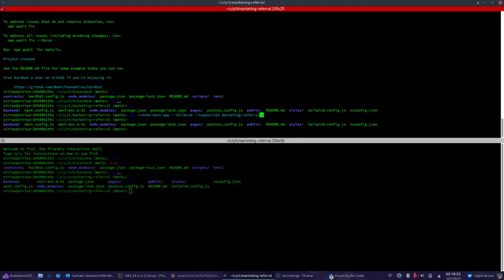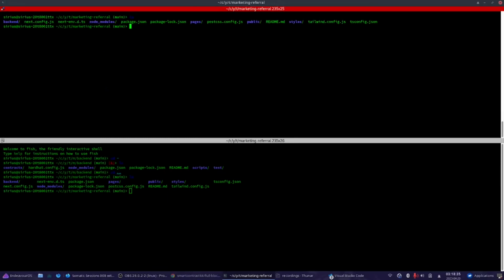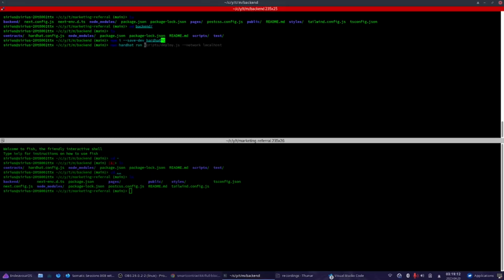Then I waited for the completion of the packages to download. I cd'd into that Next.js project. I created a backend folder. I cd'd into the backend folder. Inside that folder I ran npm init -y. After that I installed npm --save-dev hardhat, and after installing Hardhat I ran hh, which is npx hardhat, I guess.